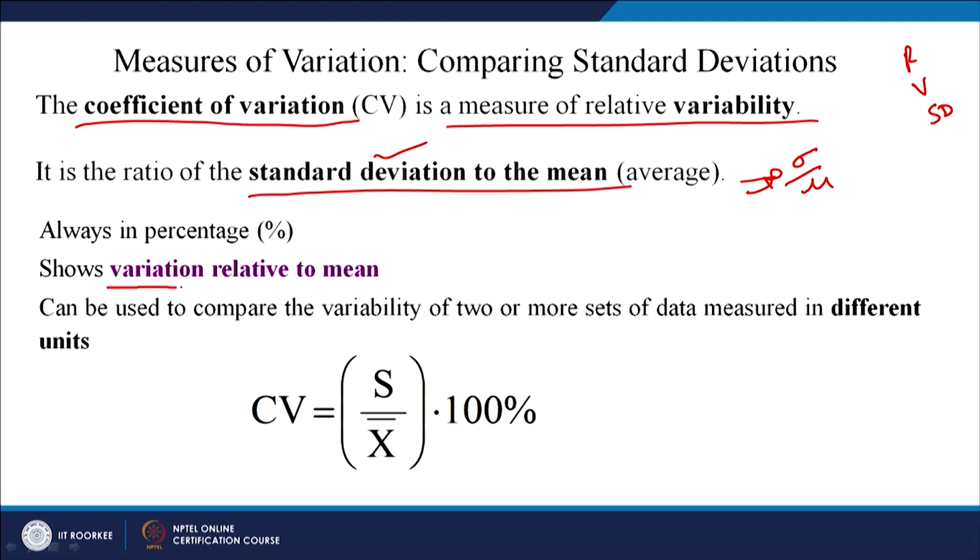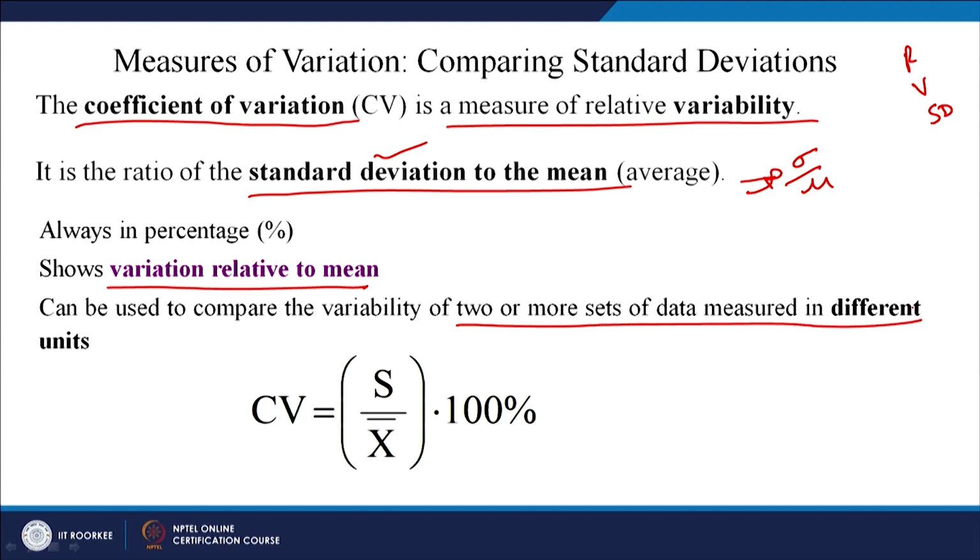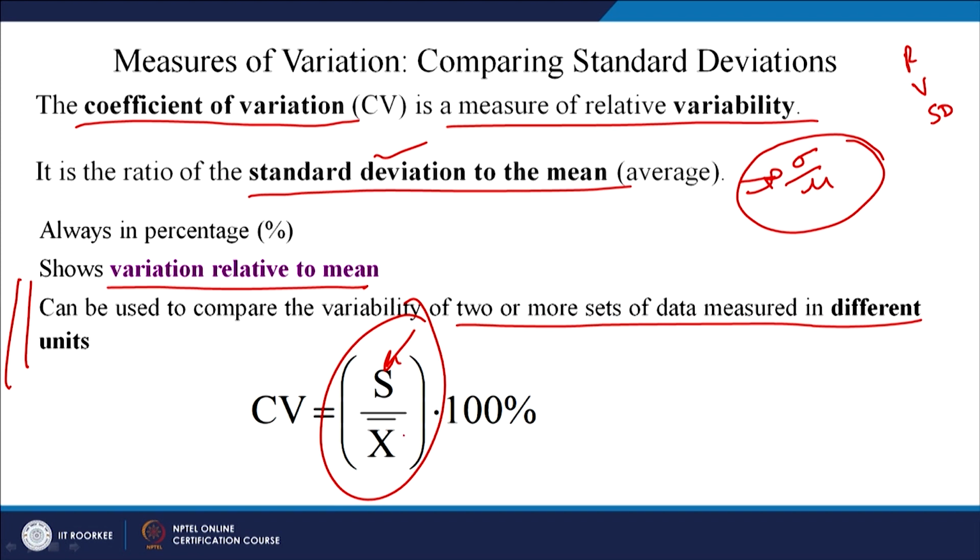It shows variation relative to the mean, how far the data is from the mean. It can be used to compare the variability of two or more sets of data measured in different units. So, this is the most important application of coefficient of variation. As I said, this is the population coefficient of variation and this is the sample, right. S and x bar are for the sample. S is the standard deviation of the sample, and x bar is the mean of the sample. So, just take the percentage of this ratio.